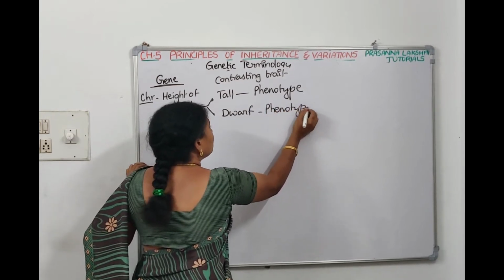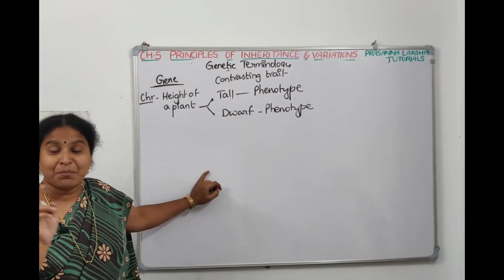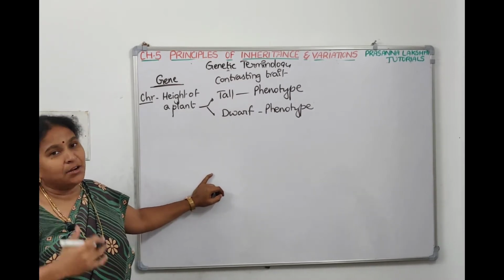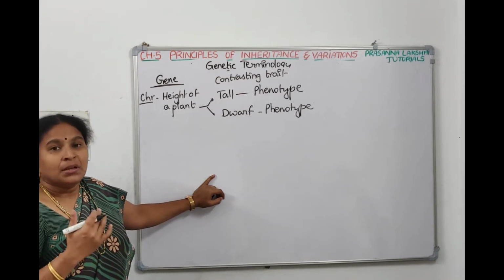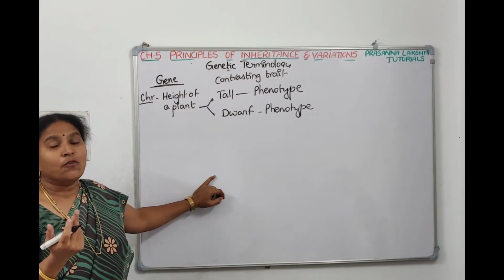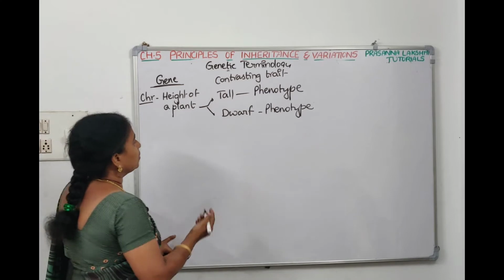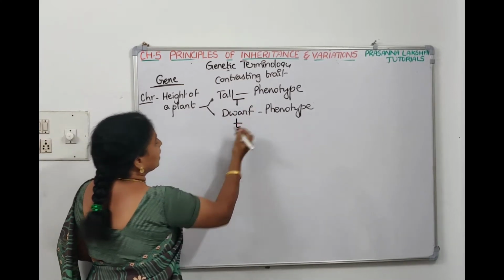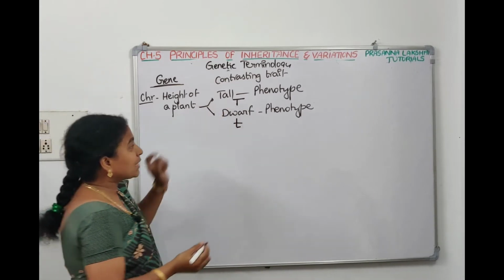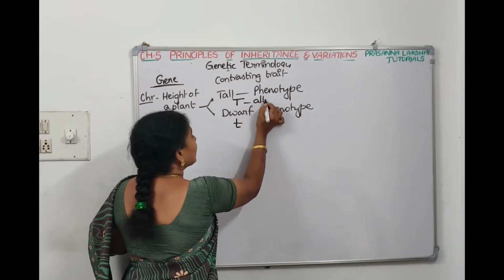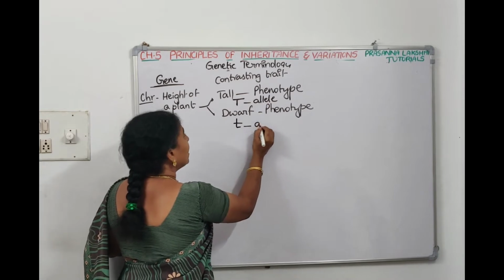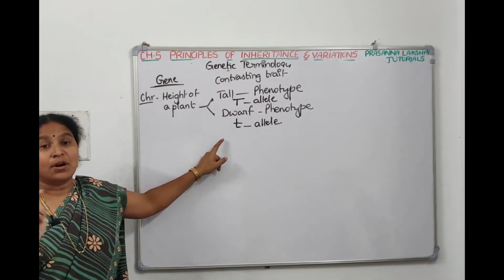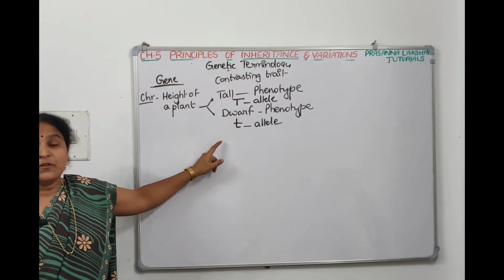And we told the phenotype is because of the genetic makeup. Now the genes are responsible for the height of the plant, tall and dwarf. Now the gene is having two forms, right? What are the two forms? Alleles. The dominant allele is called capital T. The recessive allele is called small t. So capital T is an allele and small t is another allele. They are alternate forms of a gene.